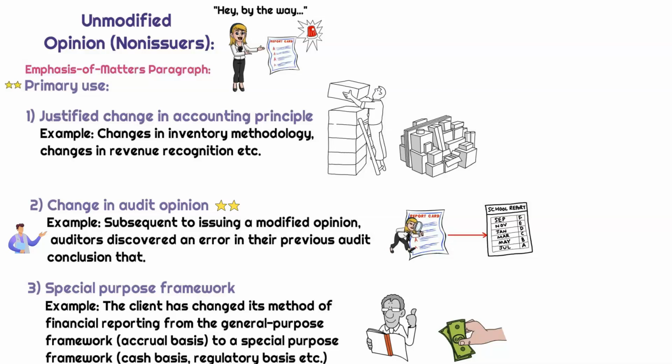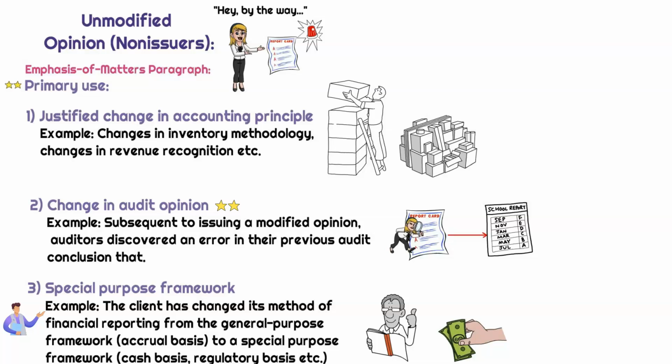But a good example of this could be if, for example, we previously issued a modified opinion, and the auditor discovered that an error was made in their previous audit conclusion, and they need to now go back and change that audit opinion. This should be emphasized in this paragraph. Another reason that the emphasis of matter paragraph is primarily used is to emphasize special purpose frameworks.